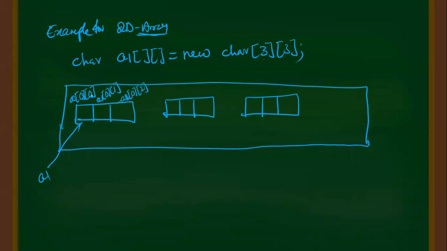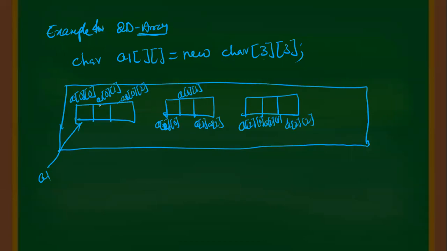So 0 0, 0 1, 0 2. This is A of 1 0, first row 0th column. This is A of 1 1. This will be A of 1 2. So these are the indexes. This is treated as 2 0. This is 2 1. This is A of 2 2.